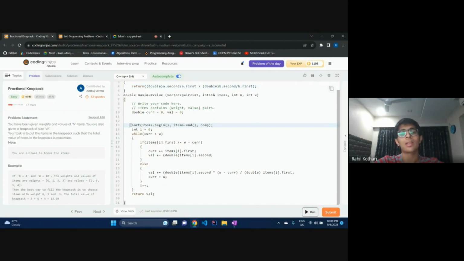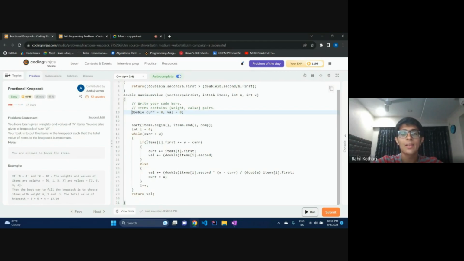And now it's just a simple while loop. While current less than weight. I've declared two variables here, if you can notice. Current is the current amount of weight I have put in my backpack, and value is the current value I have put in my backpack, value of the items.